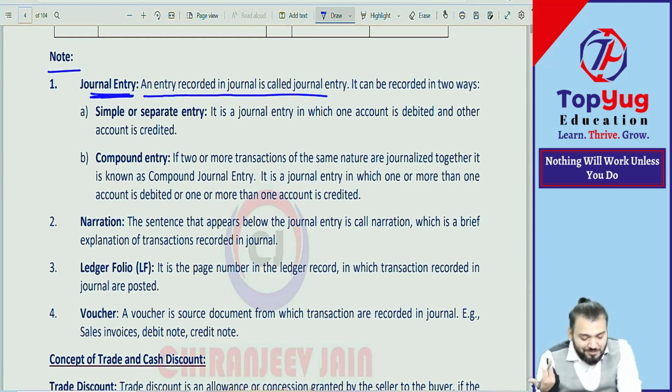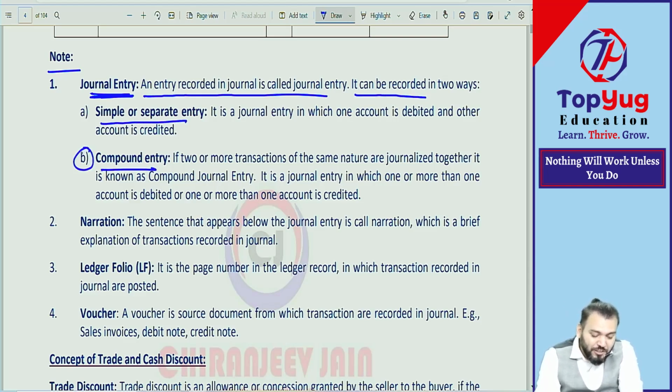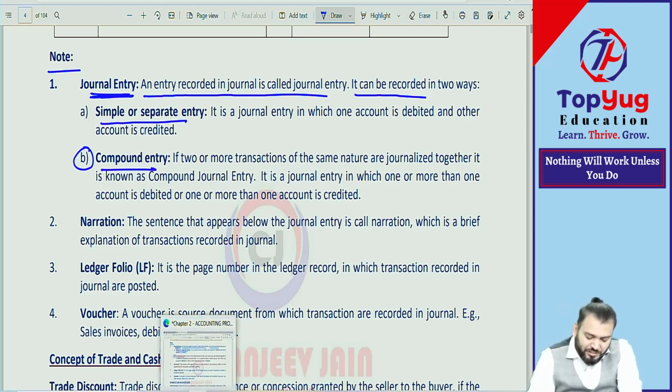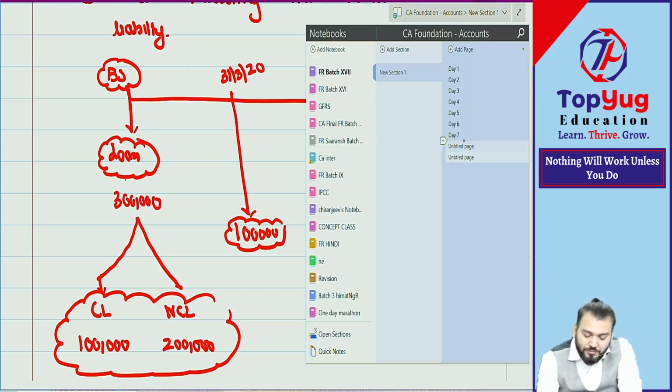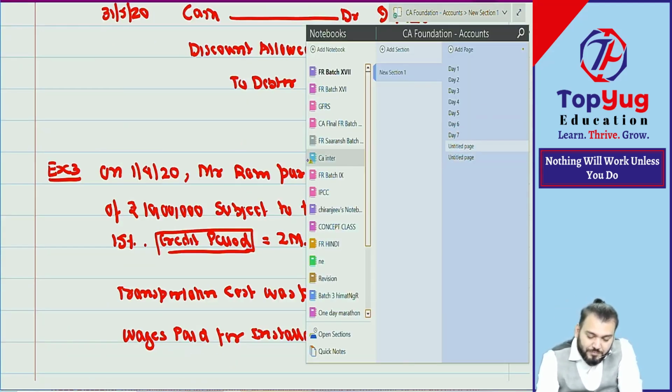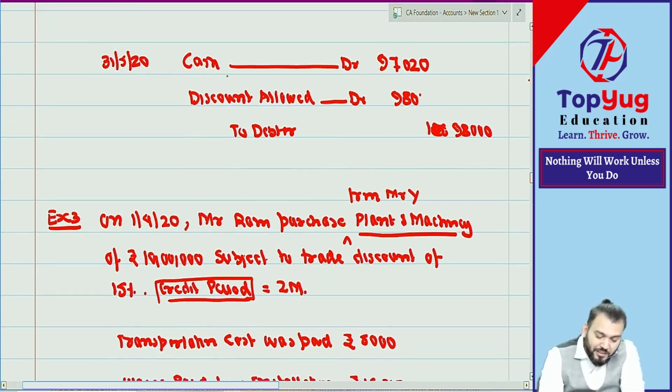वाह वाह वाह. कुछ भी लिखते हैं ना. We know this, Mama. Correct. Entry recorded in journal is journal entry. It can be recorded in two ways: simple or separate, or compound. This compound I have not discussed now. We have done one journal entry last day, the trade discount. Correct now. So this journal entry is nothing but compound journal entry.